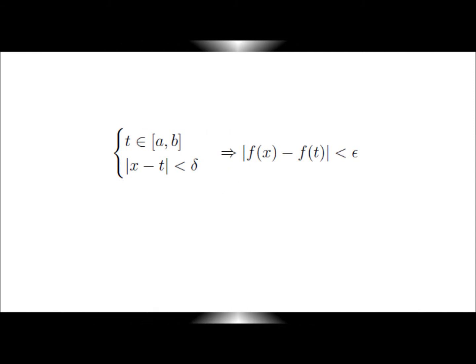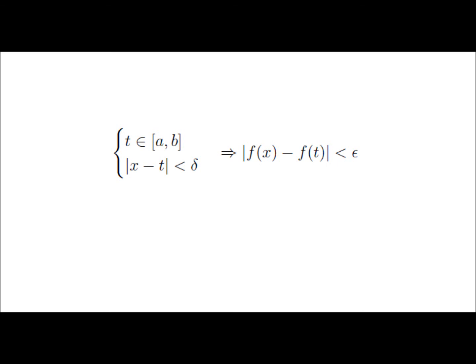Here we're going to use the giant brace again in order to say that we want to take these two conditions together. We're going to have any number t in the interval from a to b, and here we have some notation that means absolute value. Absolute value is essentially denoting the distance between two objects.